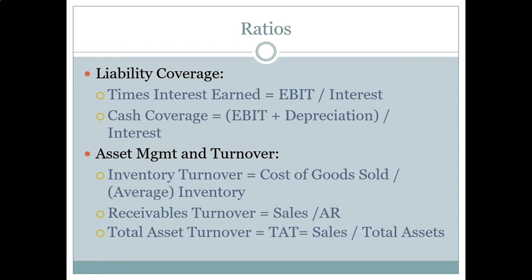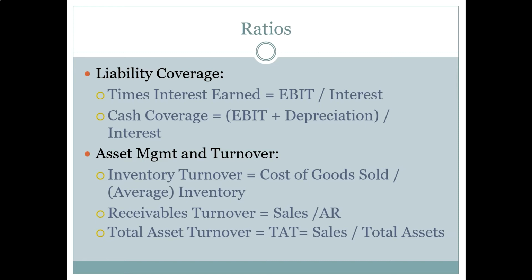That means the firm's losing money, and that has already triggered some concern among the existing creditors, the banks that have made existing loans. And no new bank is going to give you a loan if you're losing money. We would like this ratio to be greater than 1. In fact, we'd like this ratio to be much greater than 1.